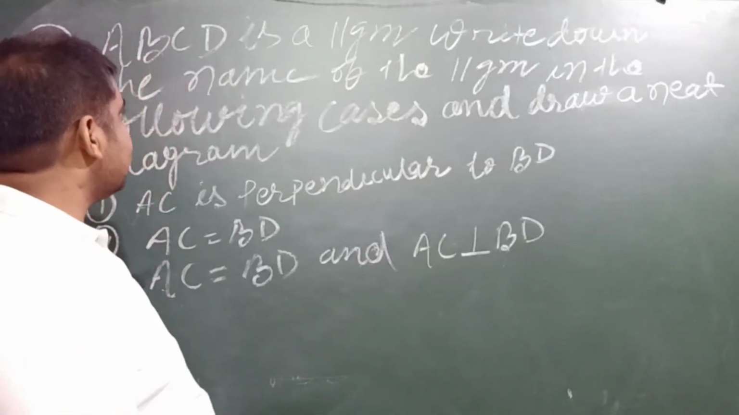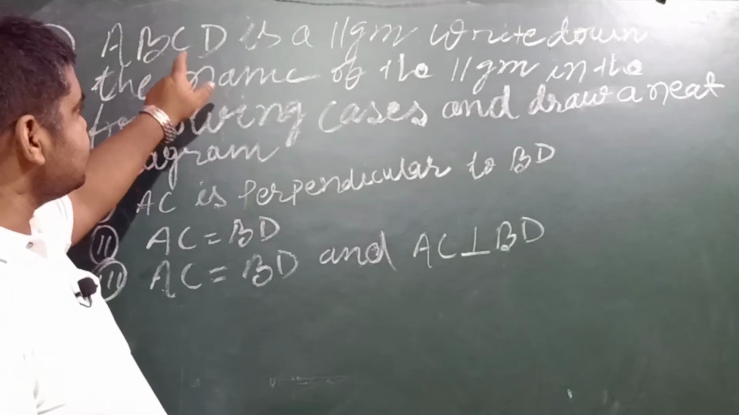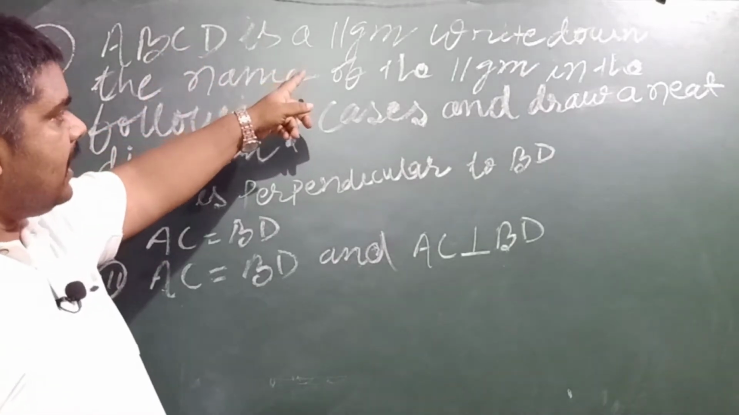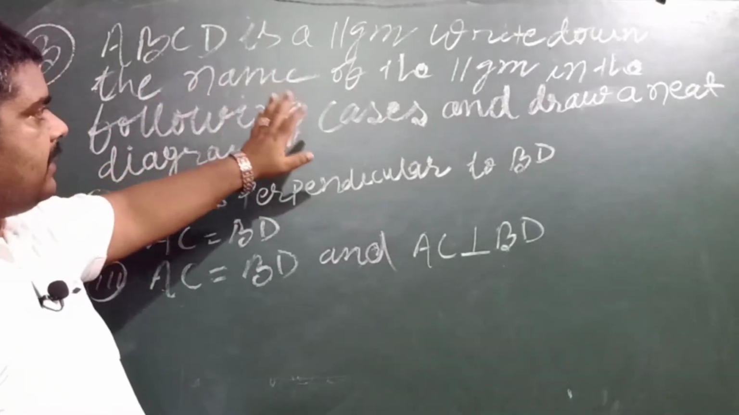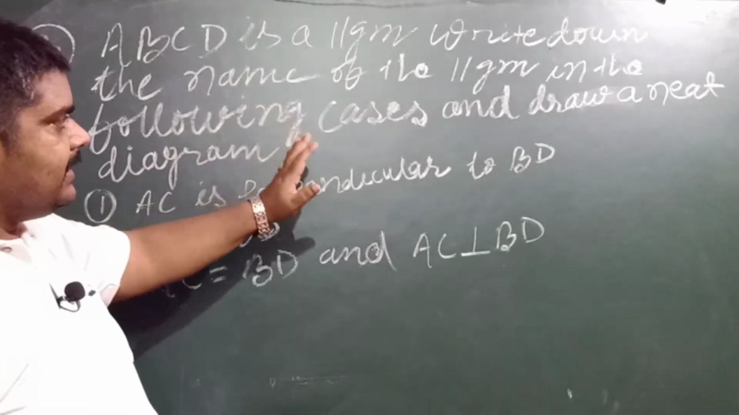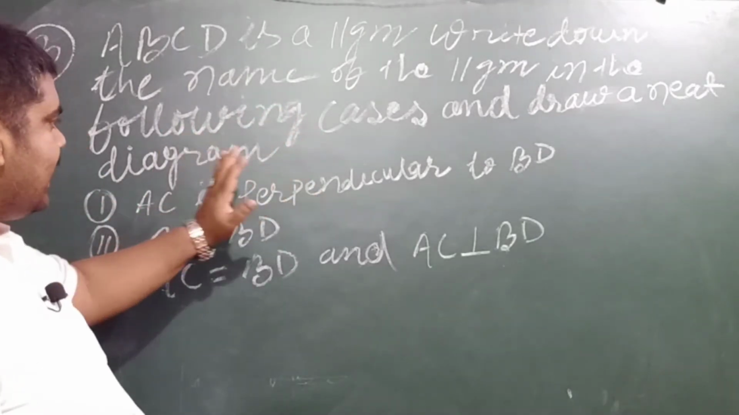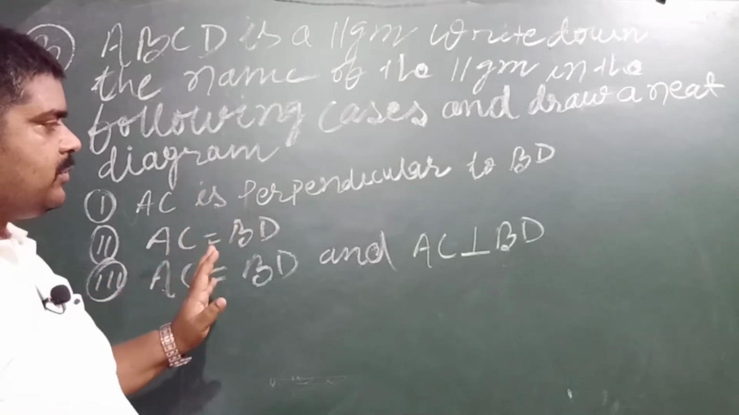My dear student, you can see in the question it is given that ABCD is a parallelogram. Write down the name of the parallelogram in the following cases and draw a neat diagram. First case: AC is perpendicular to BD.